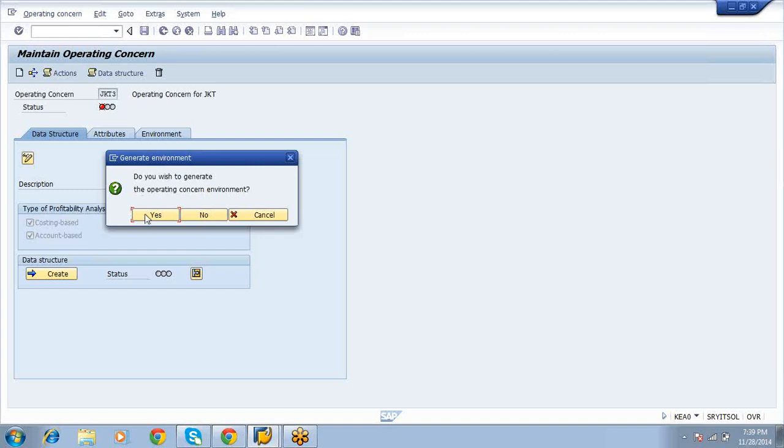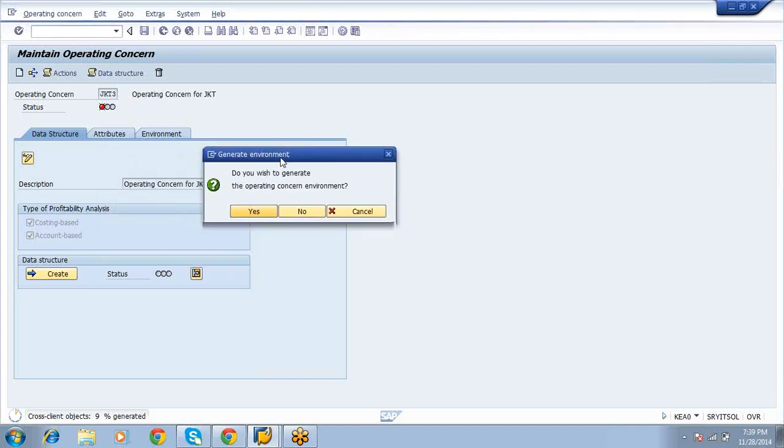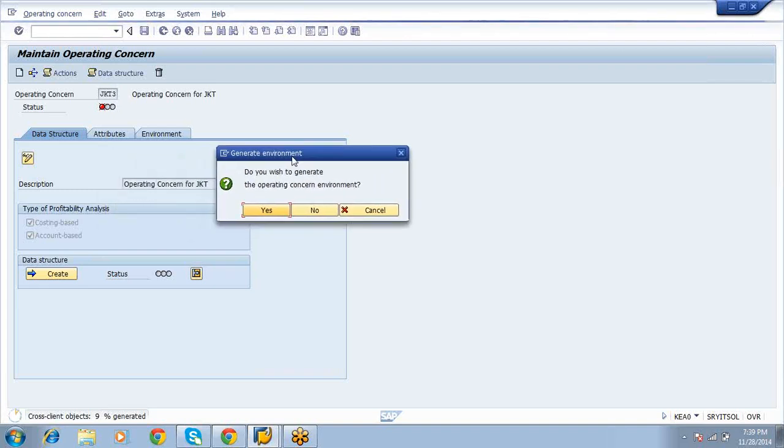Select the button to create the environment. Create environment, generate environment. Here the system will take around 10 minutes to create the environment. Then after that, automatically the status will be green.